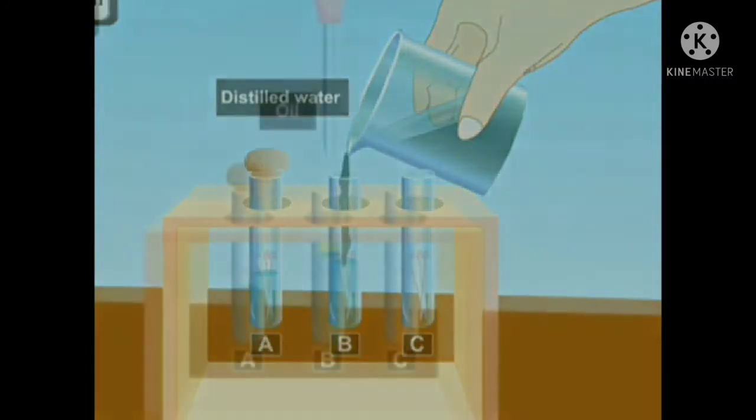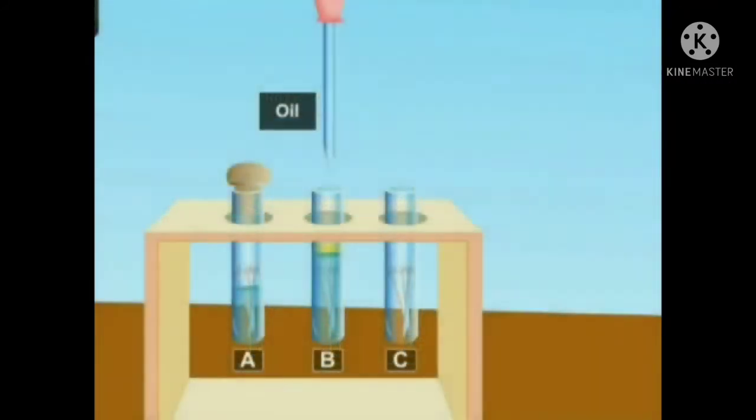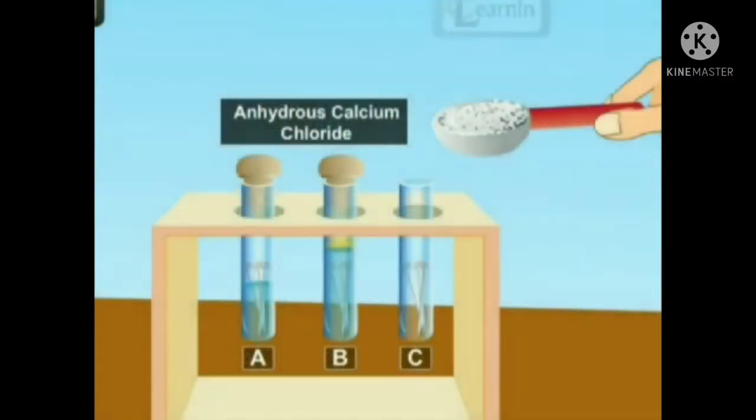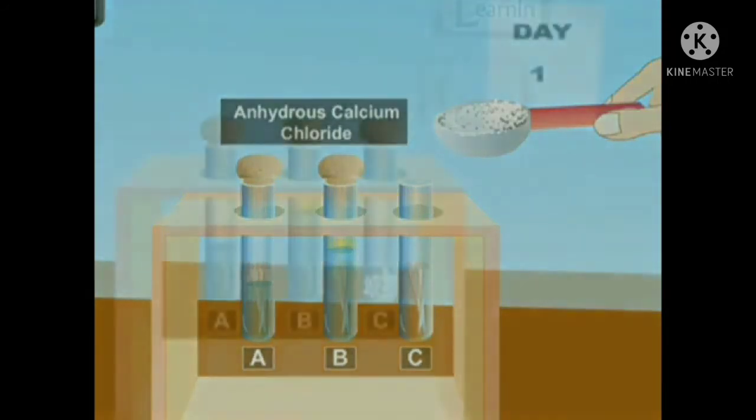Add some drops of oil and cover the test tube. In the third test tube, add anhydrous calcium chloride, to absorb the moisture in the test tube. Then close all the test tubes and leave for 2 or 3 days, and you will find that